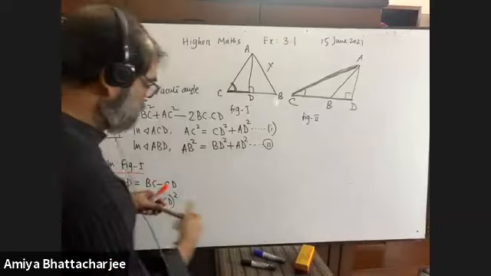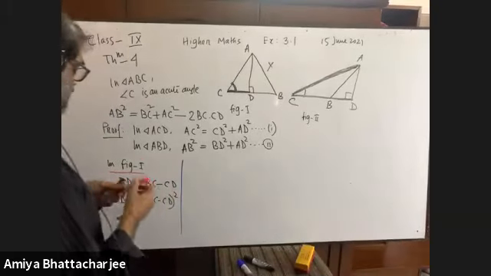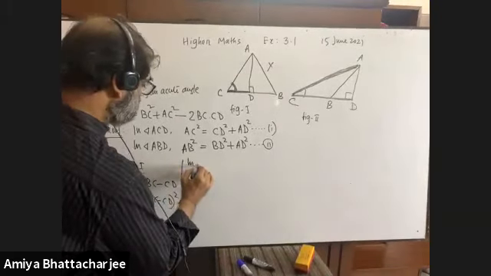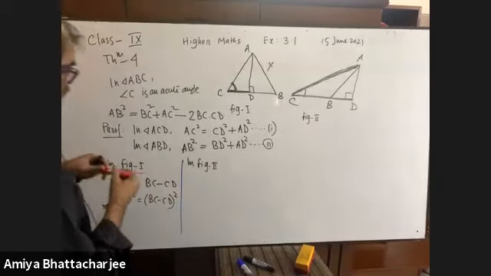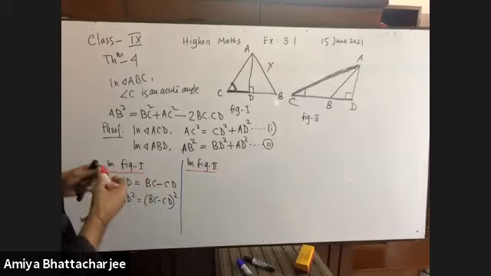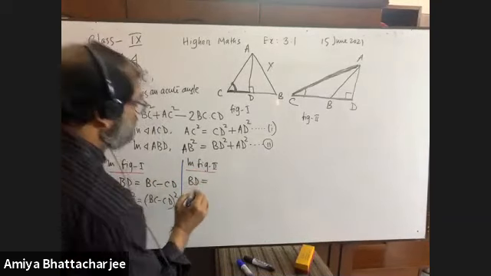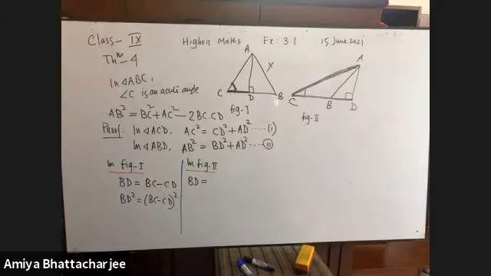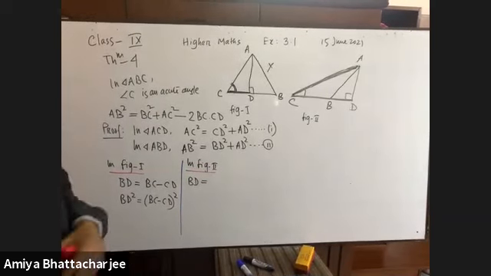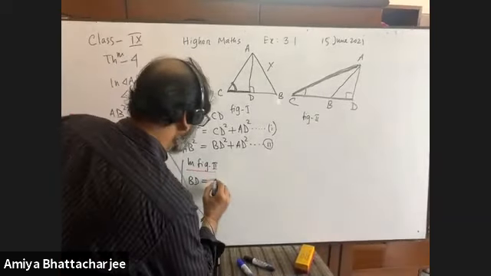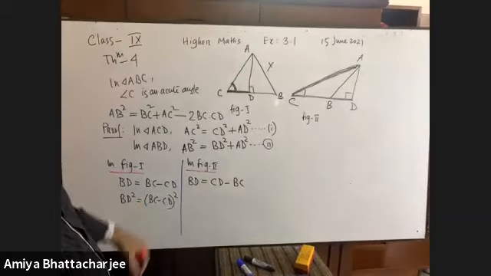In figure 2, just let me know what BD equals to. CD minus BC.